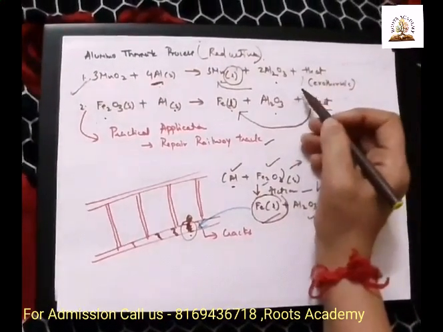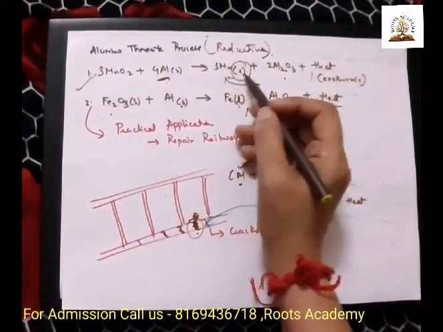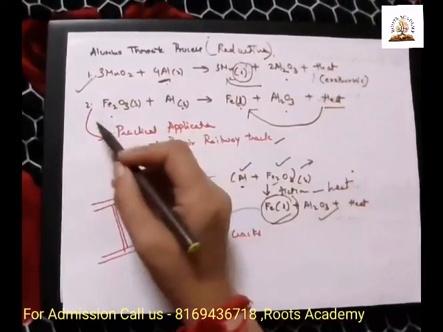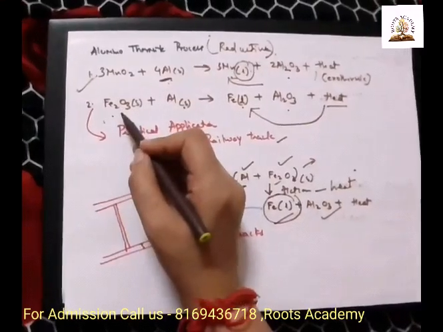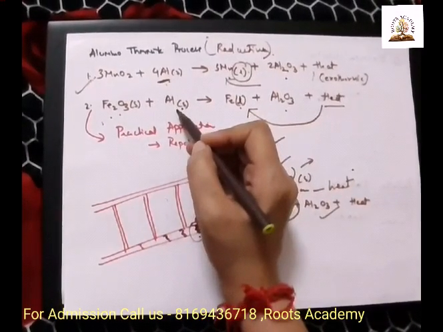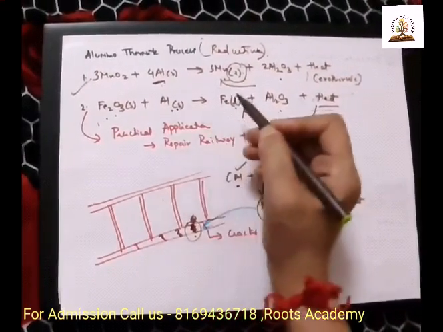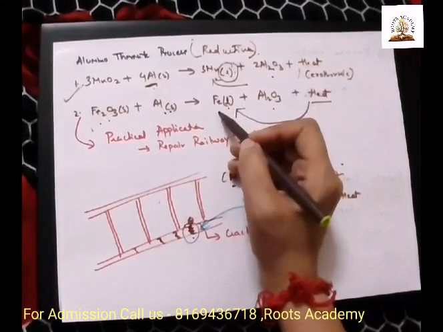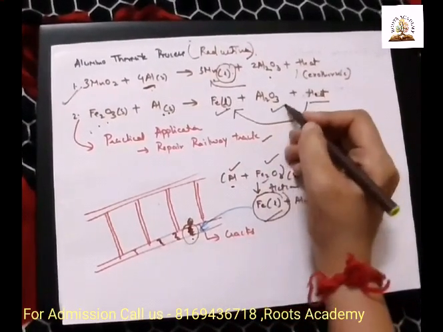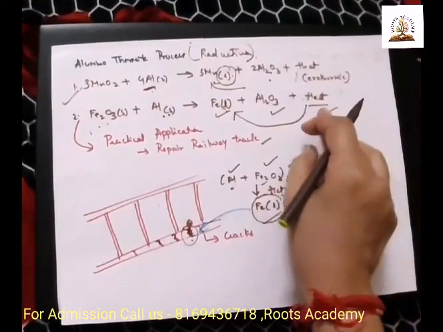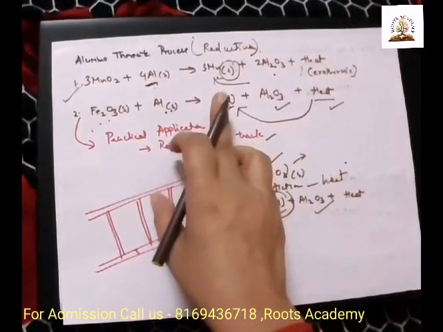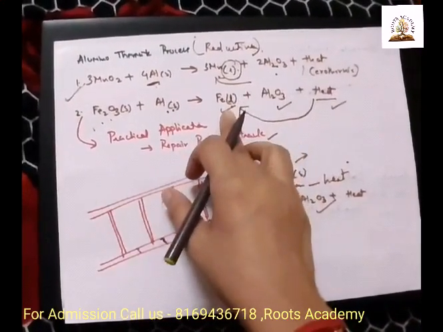and because of that heat, what happens? We get the metal in a molten form. The second reaction is iron oxide. When it is reacted with aluminium powder, a reaction will take place. You will get iron, aluminium oxide and heat, and due to the heat, you will get iron in a molten form.